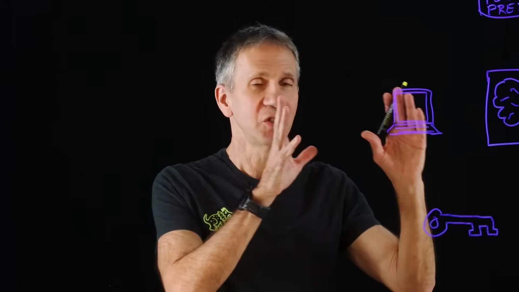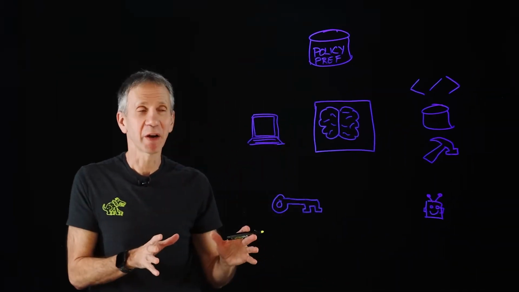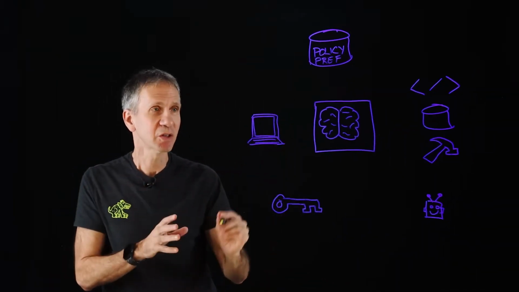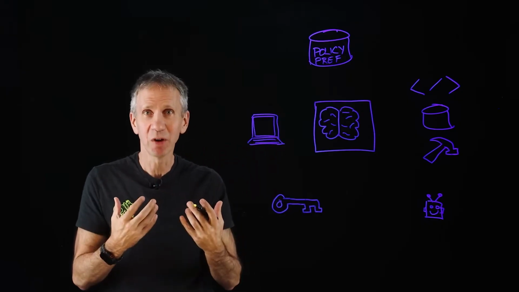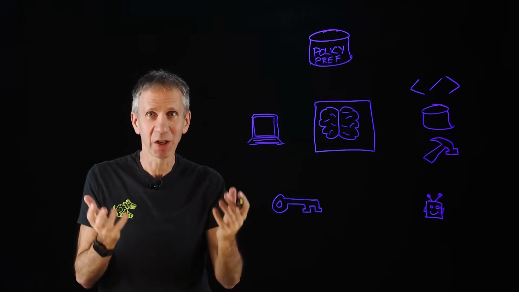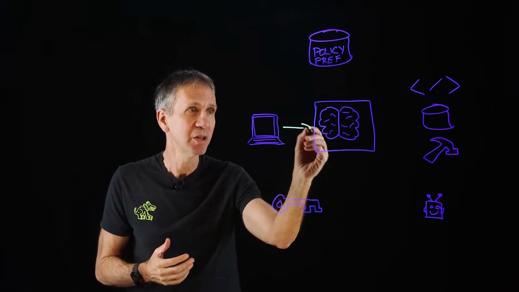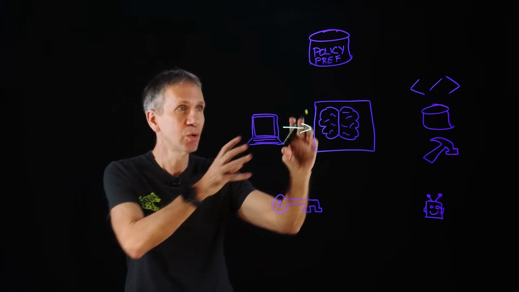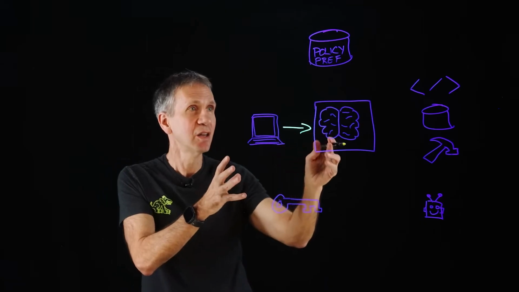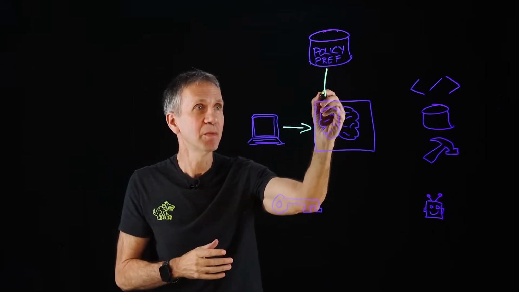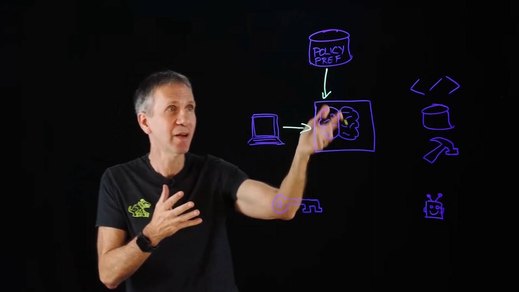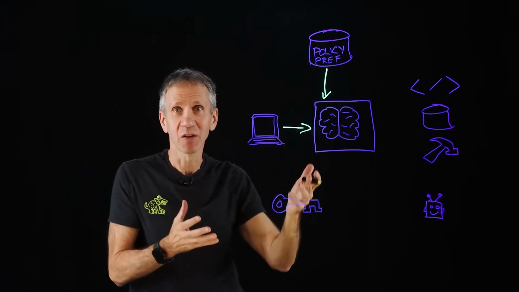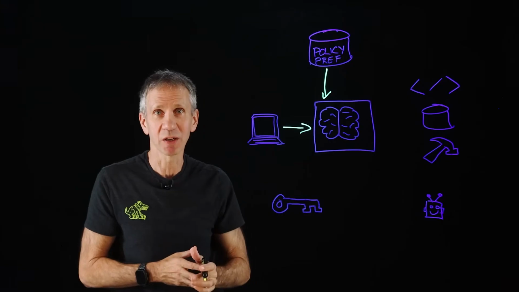Let's take a look at an agentic system and see where the threats might be. So here's how the thing basically works. We have a sensing portion. That is the thing that takes the input. It might be visual, it might be textual, it could be a lot of different things. But that feeds into the AI, which does the thinking. And then in that thinking, we will augment that with policies, preferences, and other things like that. So we'll have that information affecting the thought process, the reasoning process that's happening.